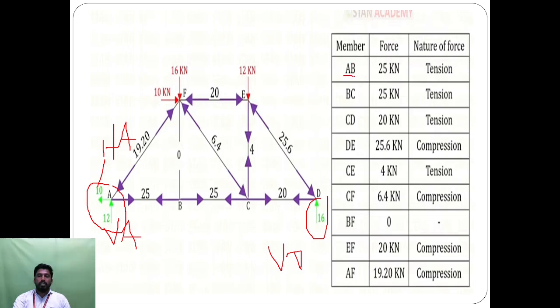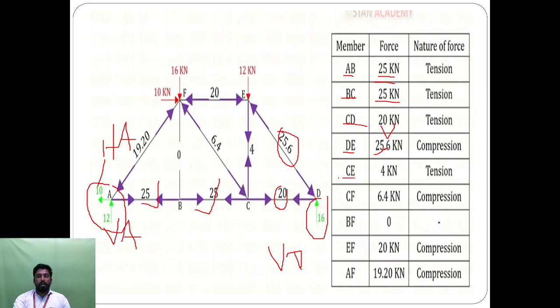Here the member is AB, the force acting is 25 kilonewton. Next, the member BC is the same, 25. Next consider the member CD, here 20 kilonewton, so you draw the 20 kilonewton. Next we consider the member DE, which is 25.6.